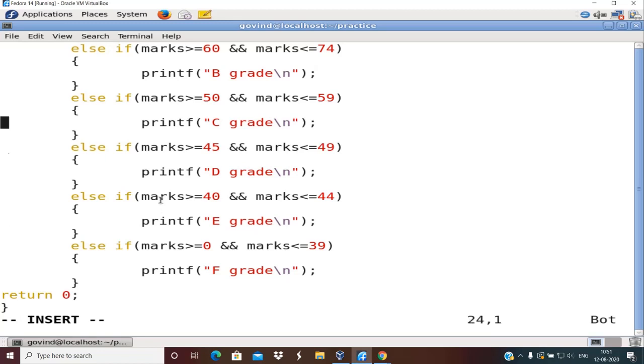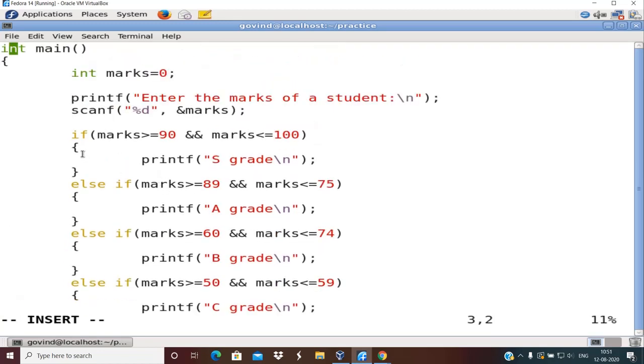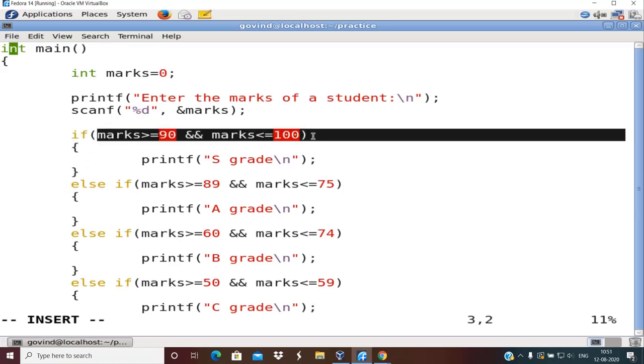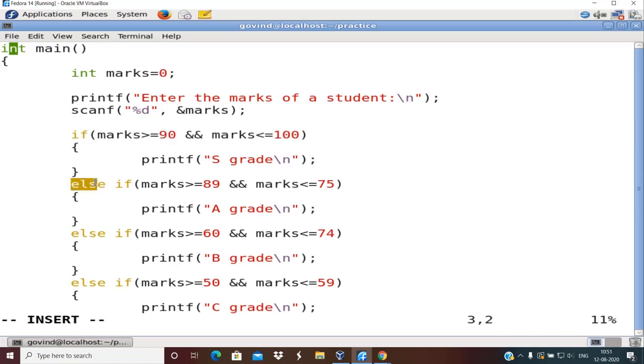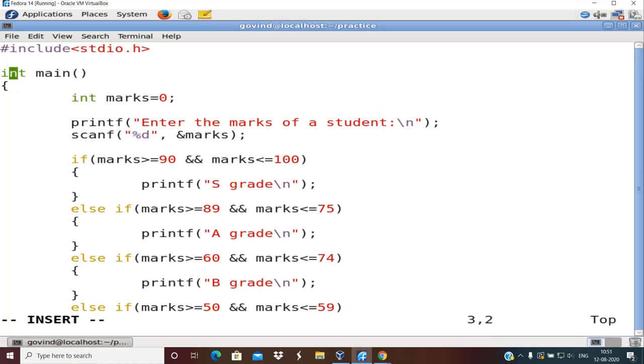So this is the syntax of else if ladder. So you write if, and if this condition fails, you go for the else of that condition and write one more if. So this is else if. What mistakes most of the students make at the initial stages is they write else if without any space like this.